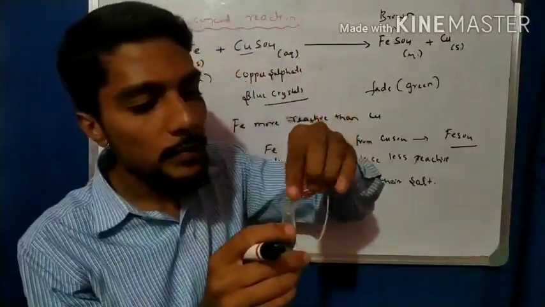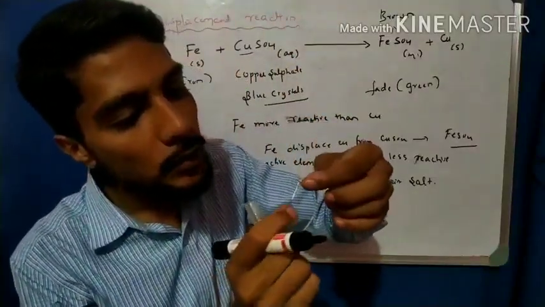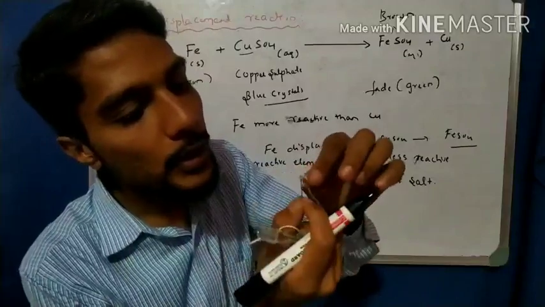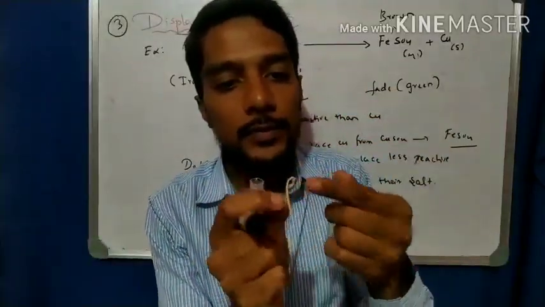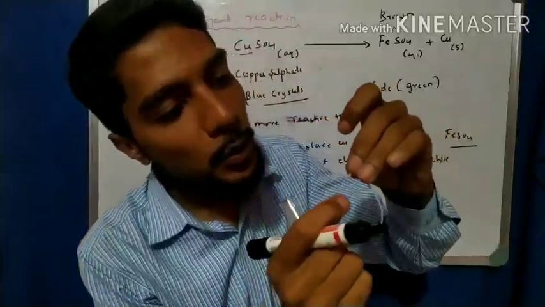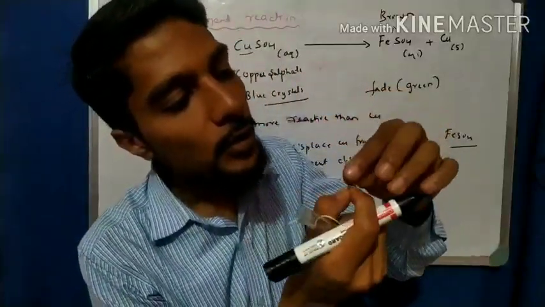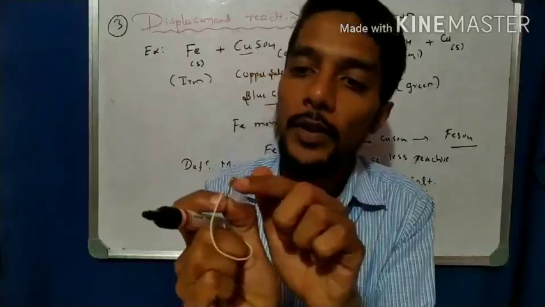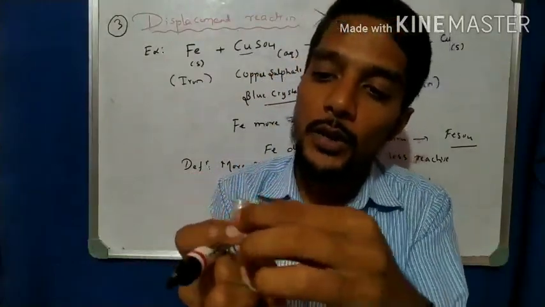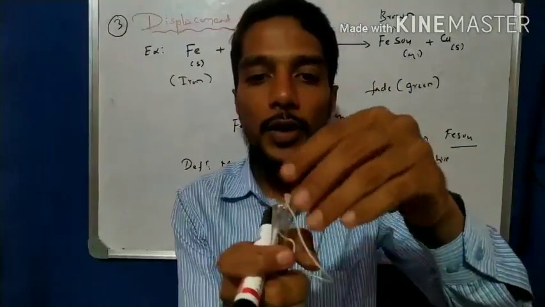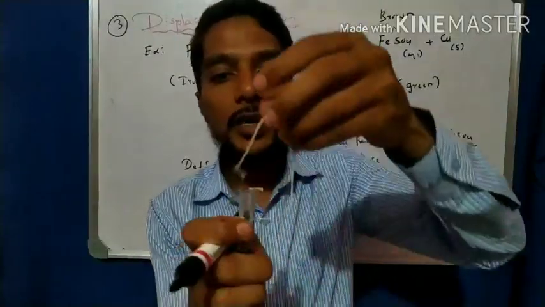We observe here, slowly observe. We observe that the blue color is obtained here, and here some blue color is obtained. If you carefully observe, the reaction is very slow. But at the tip you observe some blue color. So it takes time. If you keep it for half an hour, the reaction takes place.